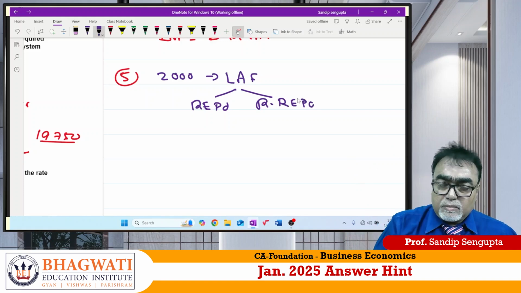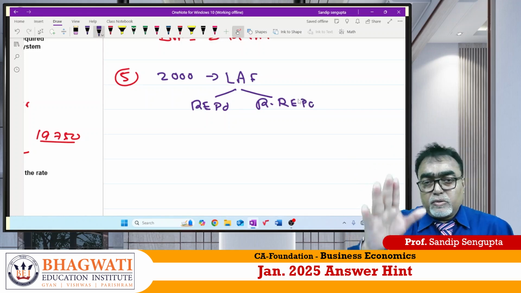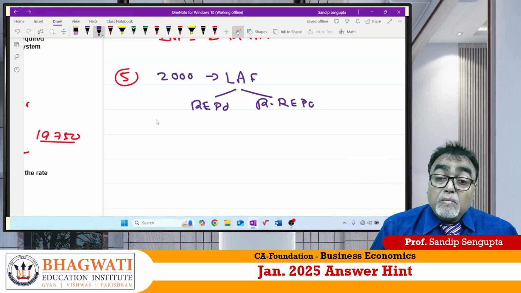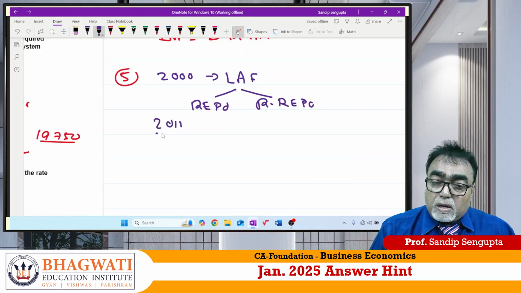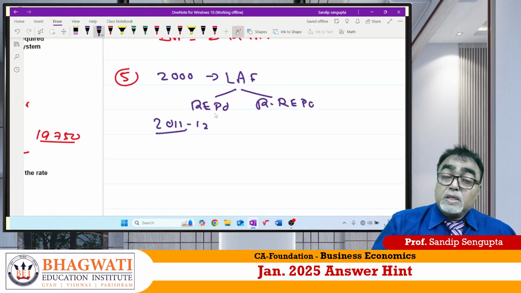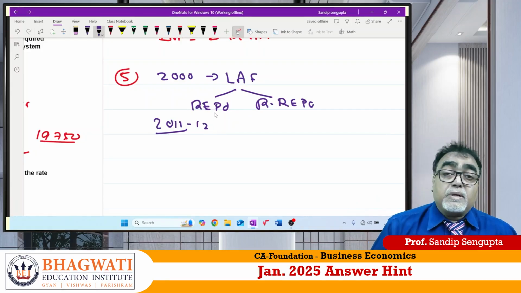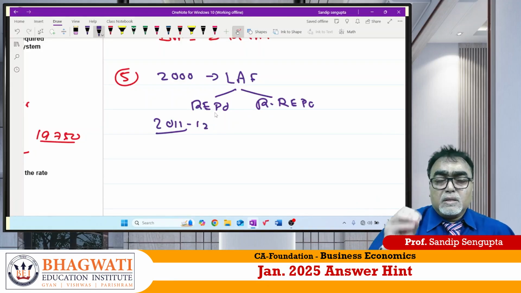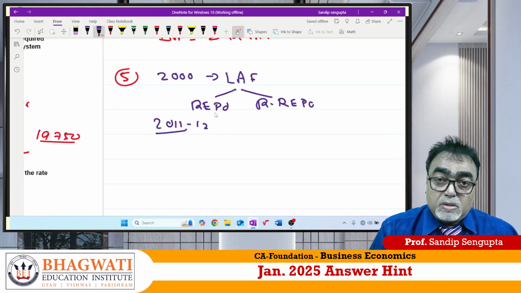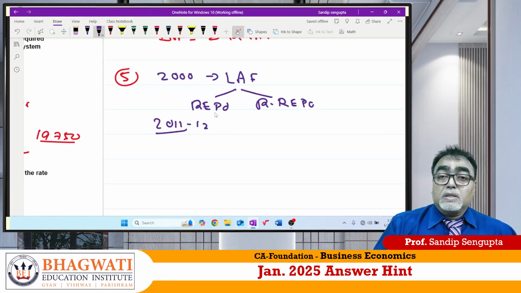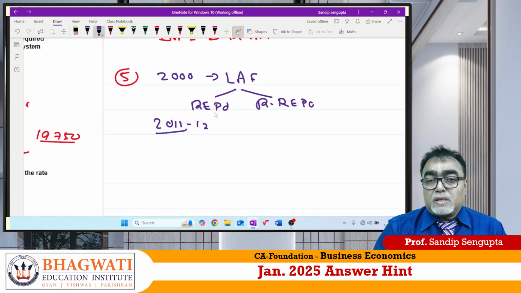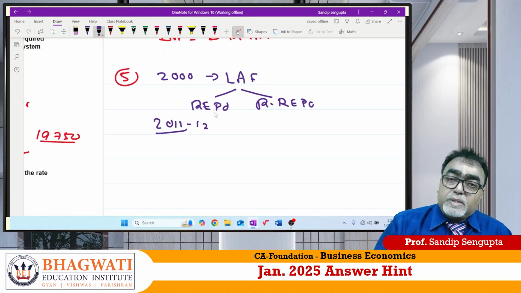That was the concept, so that an economy was growing this way. But it was observed by modern economists in 2011-12, even after practicing repos and reverse repos, sometimes commercial banks are facing tremendous financial crunch. So what does it mean? The moment they are facing tremendous financial crunch, does it mean that they stop business?